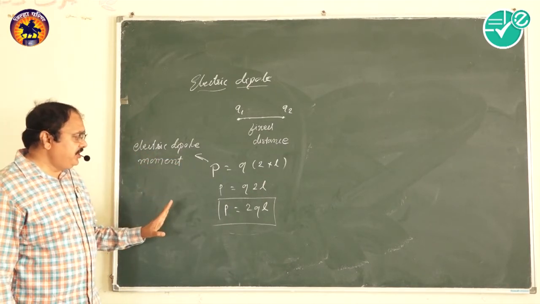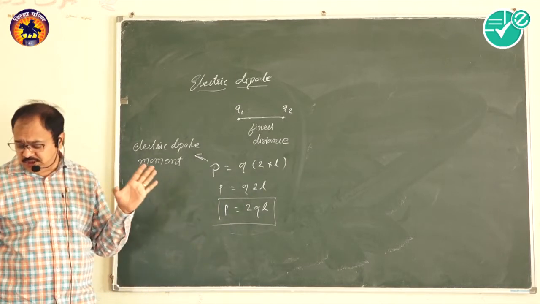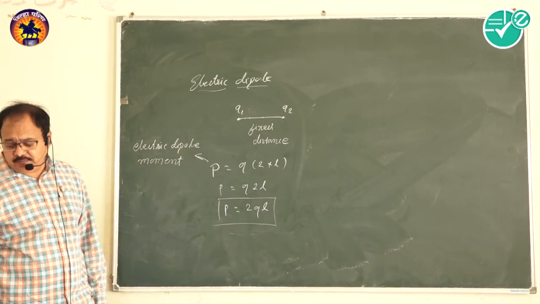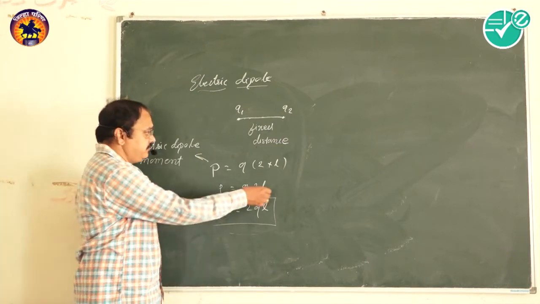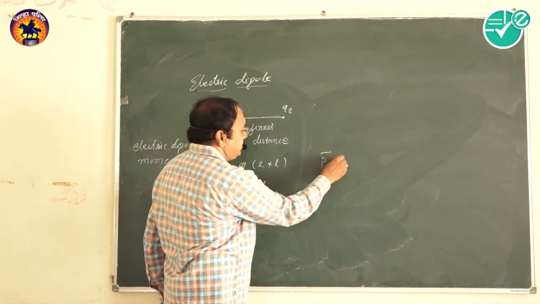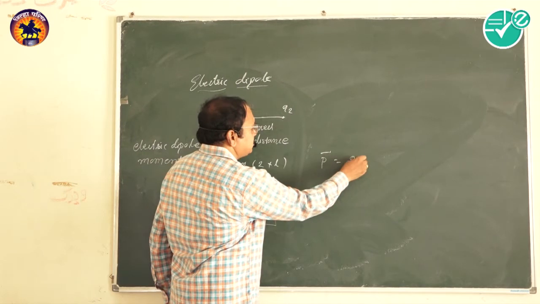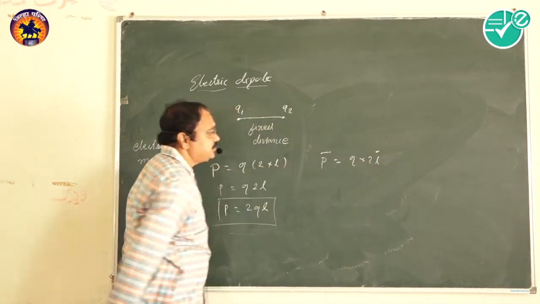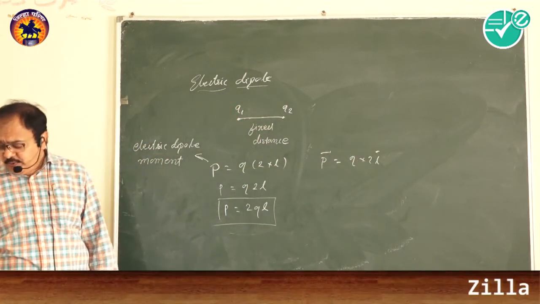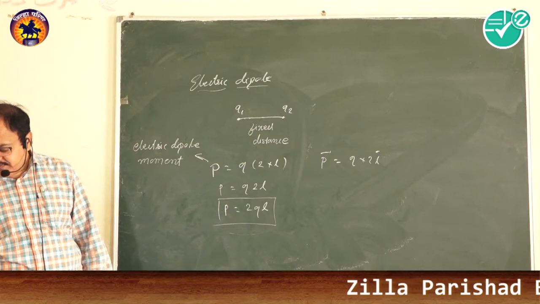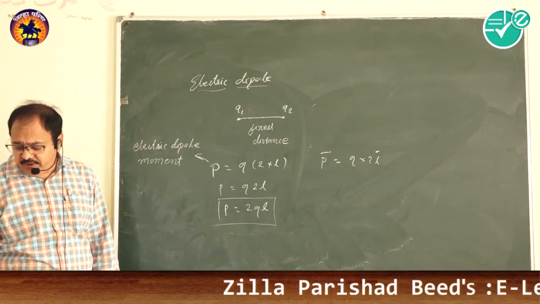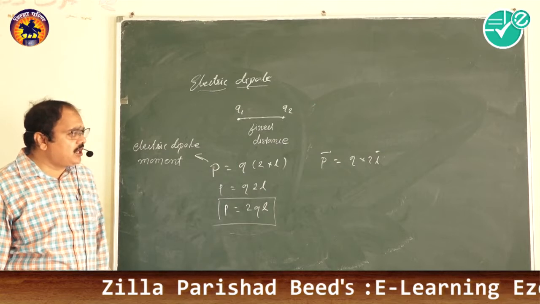For the representation of the direction, the vector P equals Q times 2L. We take the direction of P from negative charge to positive charge.